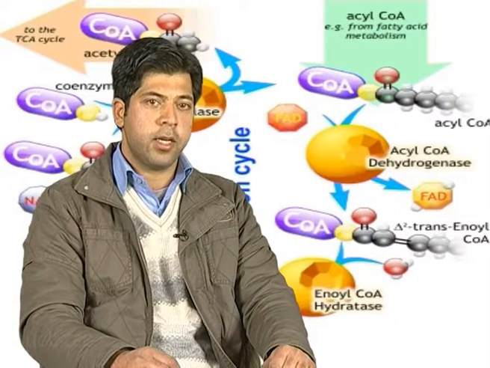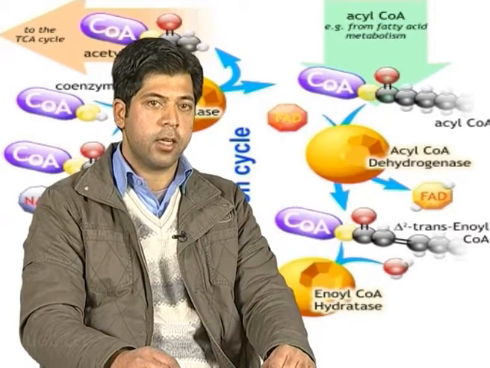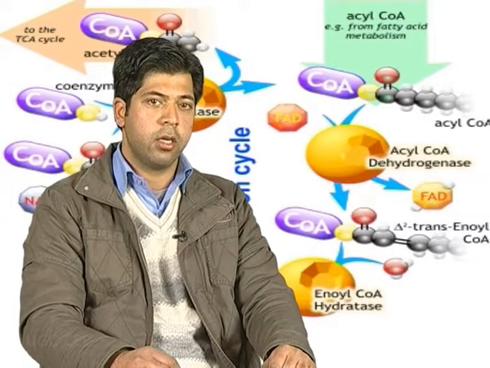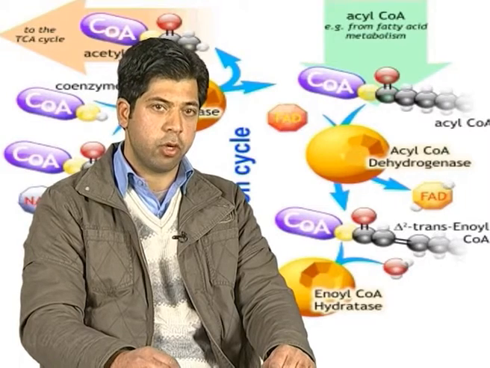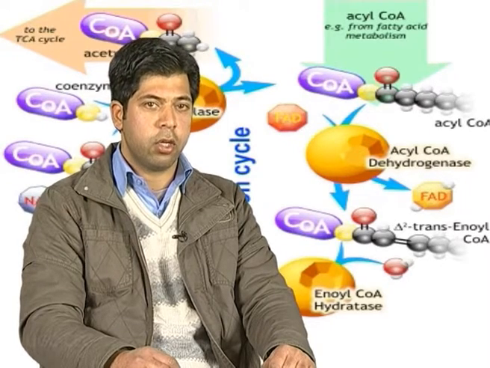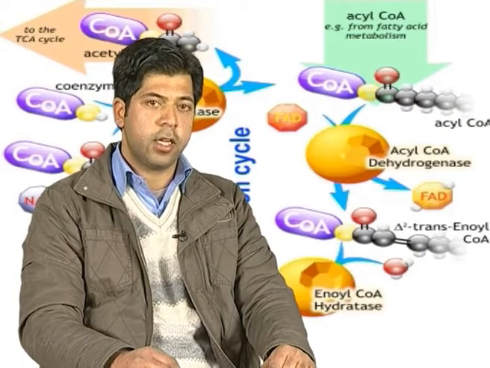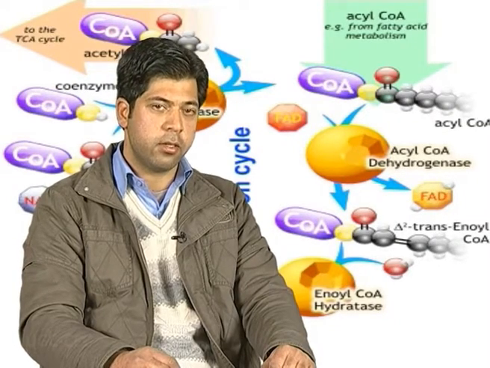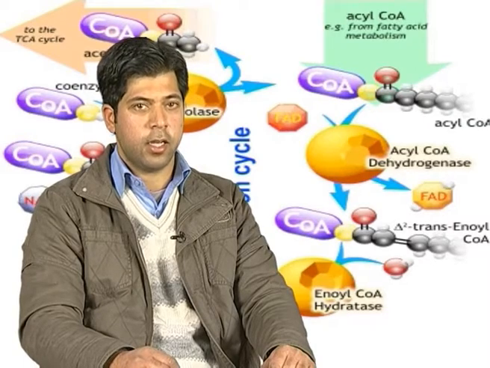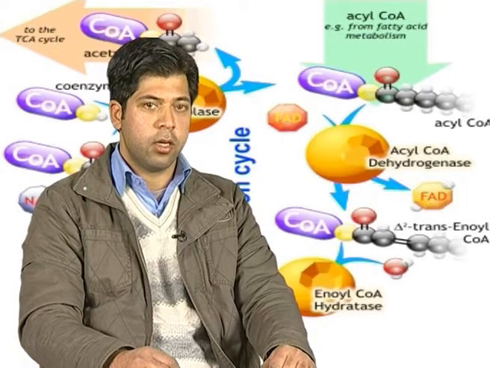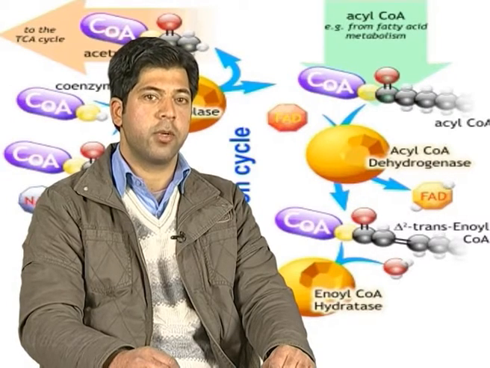Acyl coenzyme A synthetase catalyzes the formation of thioester linkage between the fatty acid carboxyl group and the thiol group of coenzyme A. Three different acyl coenzyme A synthetases occur in the cell and act on fatty acids of short, intermediate and long carbon chains respectively.